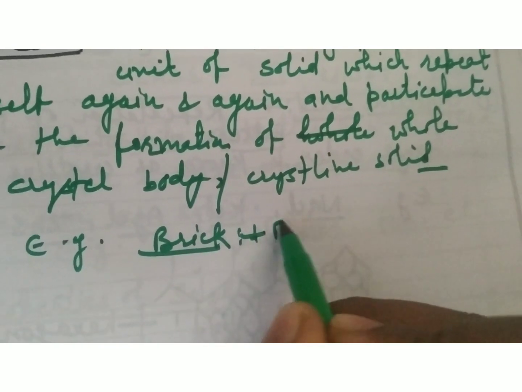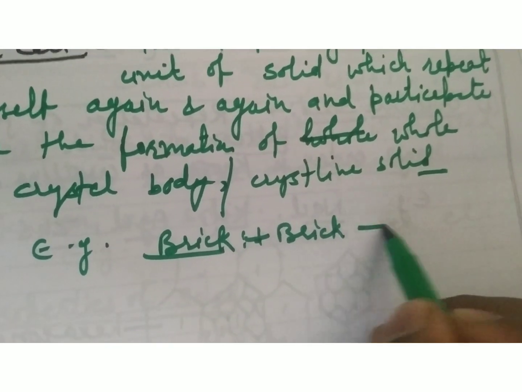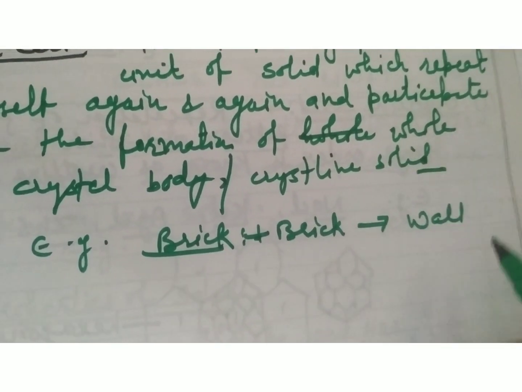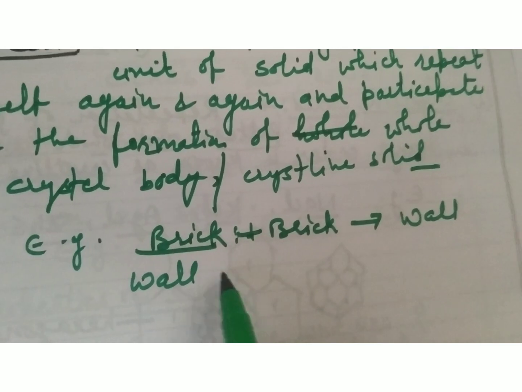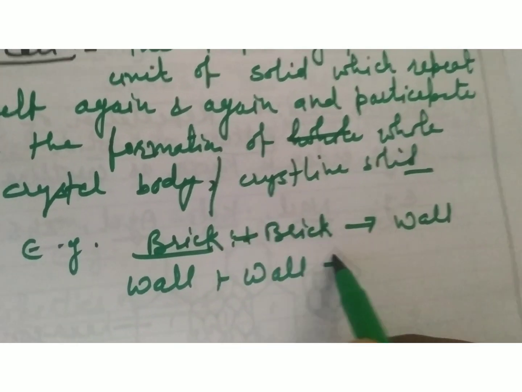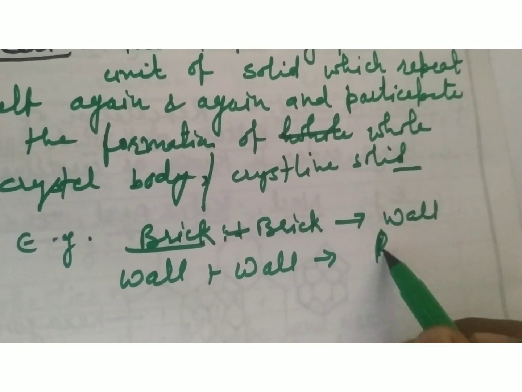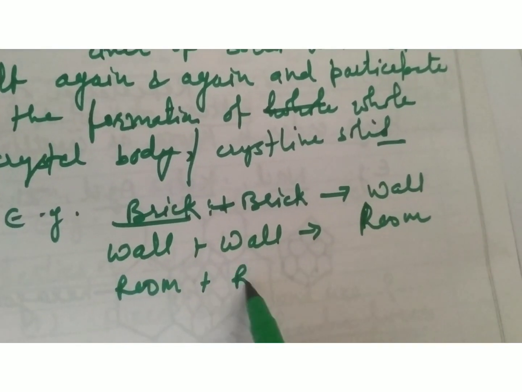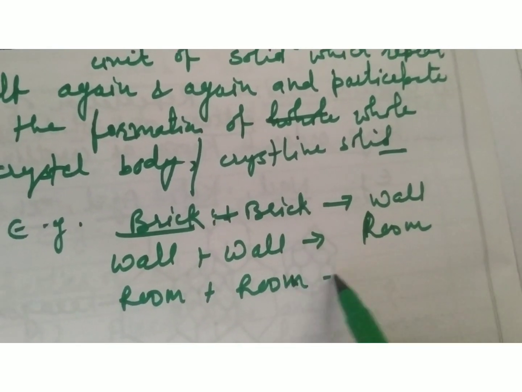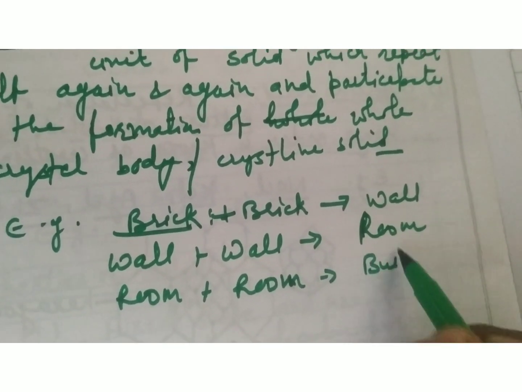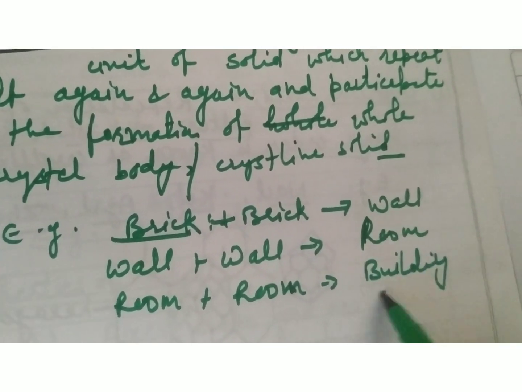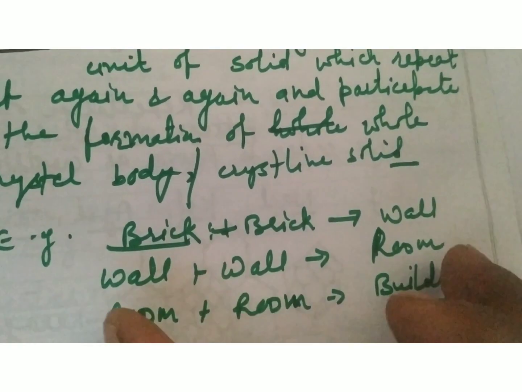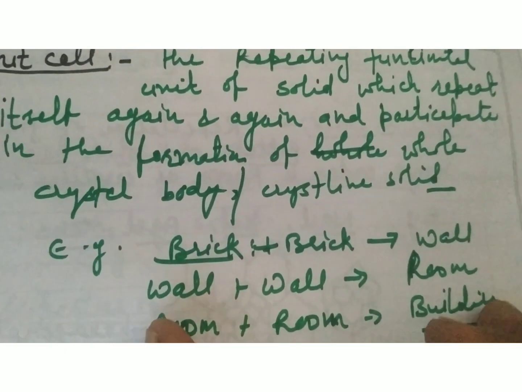Brick plus brick repeat to form a wall, and the wall repeats itself to form a room, and rooms repeat to form a building. Clear? So this is an example of a unit cell.